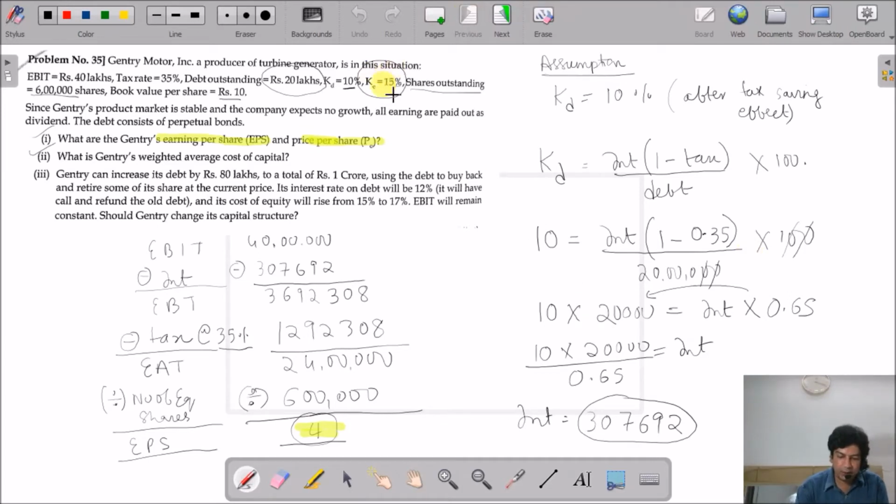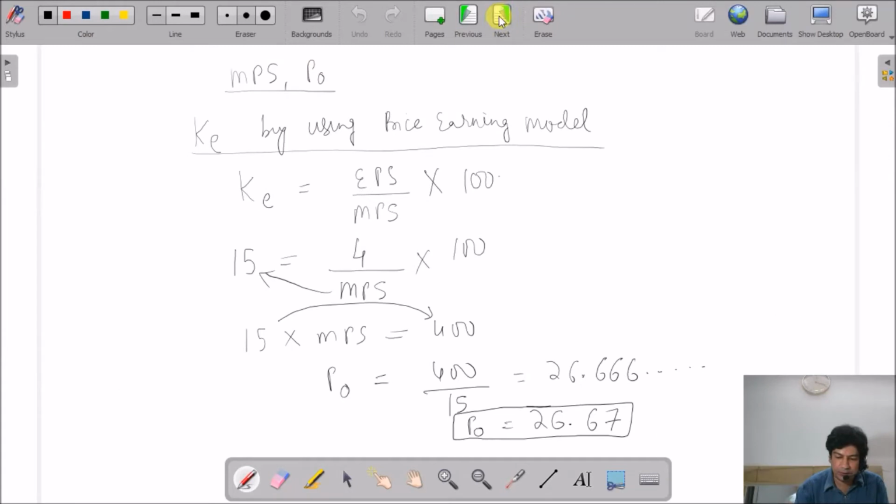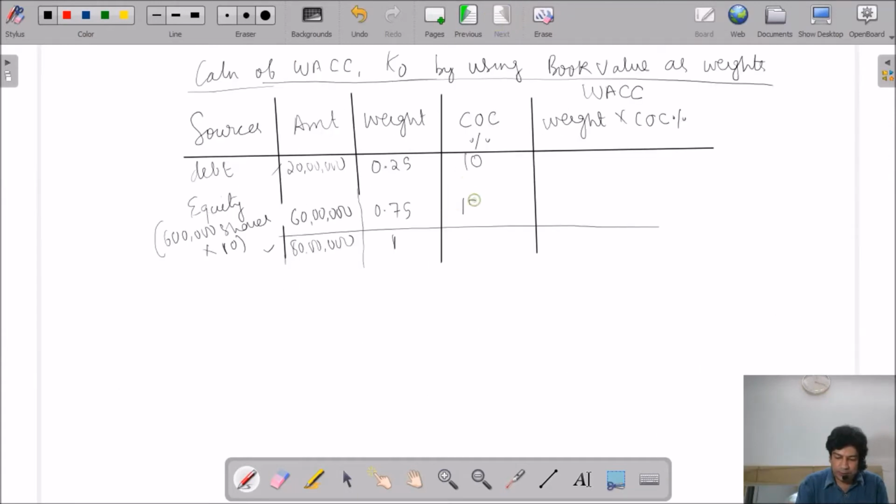Okay, that also they have given, which is 15%. So the cost of equity is 15%. So this and this I'm going to multiply. 0.25 into 10. So this will be 2.5.